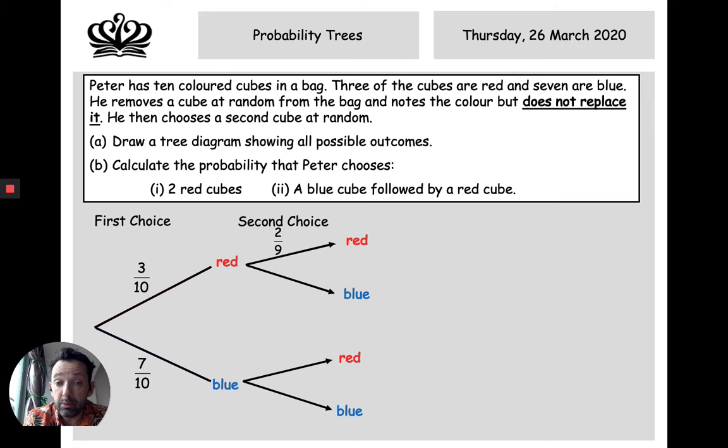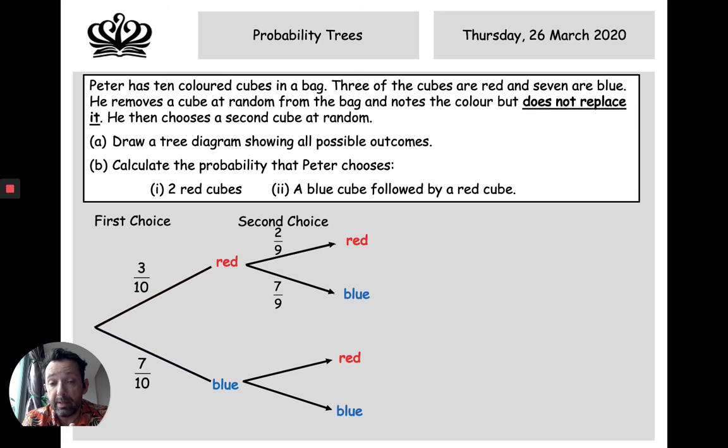Well, what about blues? The first choice doesn't affect the number of blues. So we're still going to have 7 blues in there, but we're only going to have 9 cubes. So we get 7 over 9. Well, what about if the first choice was a blue one? Is the number of reds affected? No. So we still have 3 reds, but the number of cubes in the bag has gone down by 1 because we've already taken 1 out.